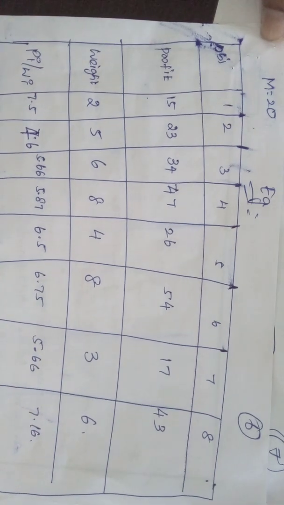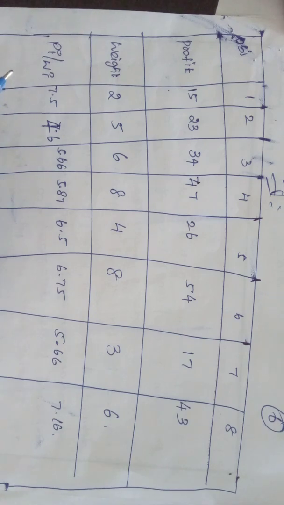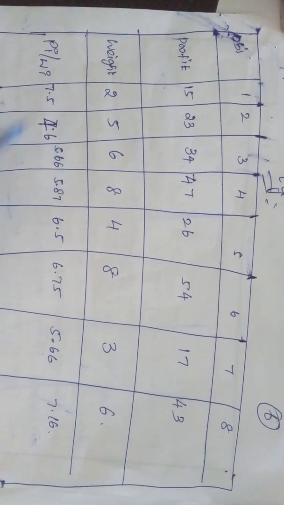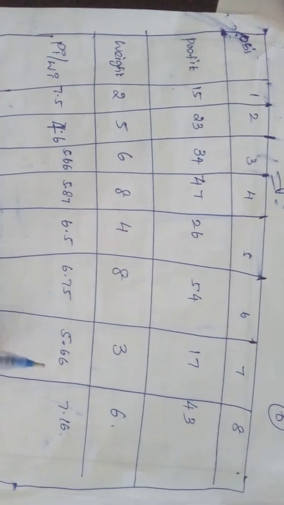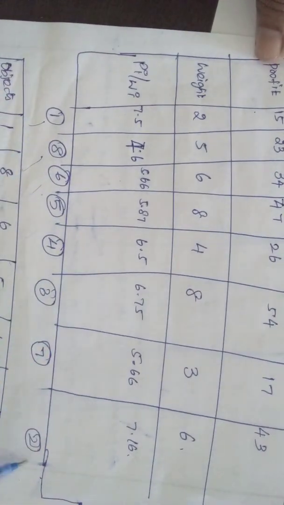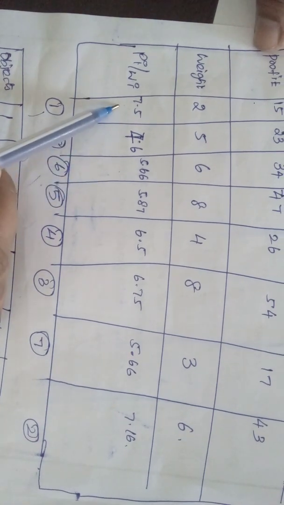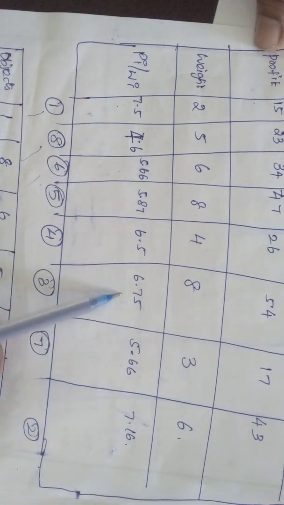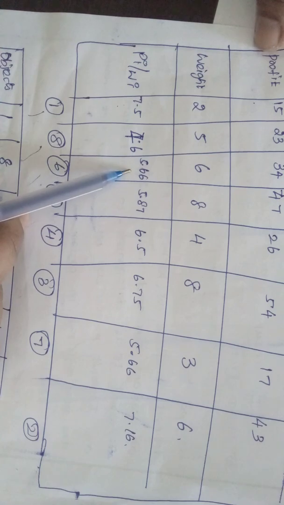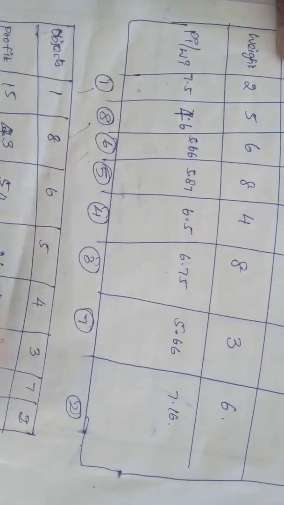Now I immediately compute pi by wi, that is profit divided by weight for each object. We get 7.5, 4.6, 5.66, 5.87, 6.5, 6.75, 5.66 and 7.6. Next, I sort in decreasing order. See which one is the highest, then the second, third, fourth, and so on up to 6. I sort from increasing to decreasing order like that.